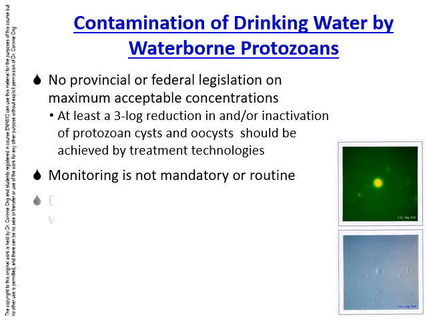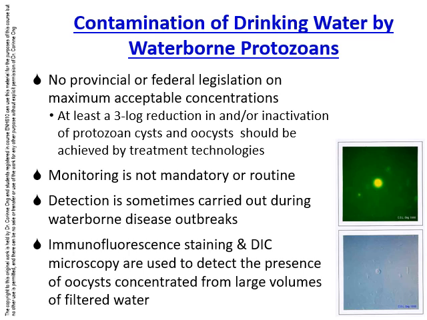There is presently no provincial or federal legislation on maximum acceptable concentrations in drinking water, but a recommendation that at least a 3-log reduction in protozoan cysts and oocyst levels should be achieved by treatment technologies. Unlike the United States, monitoring is not mandatory or routine in Canada. Detection of oocysts is sometimes carried out during waterborne disease outbreaks.